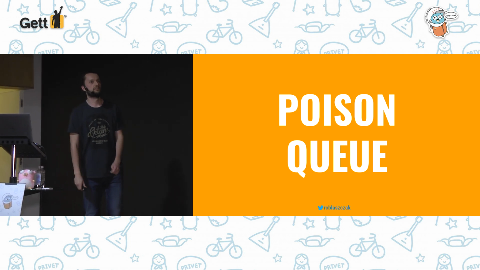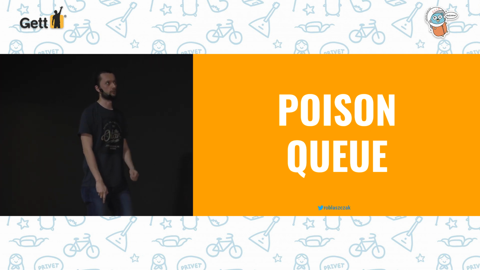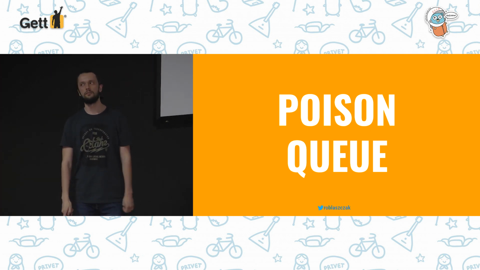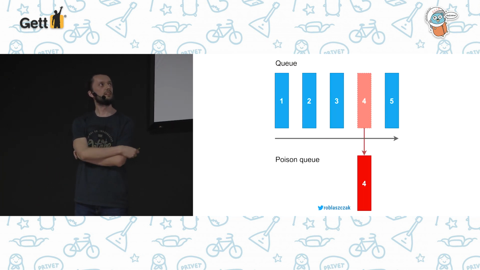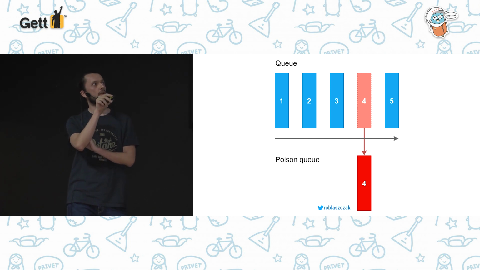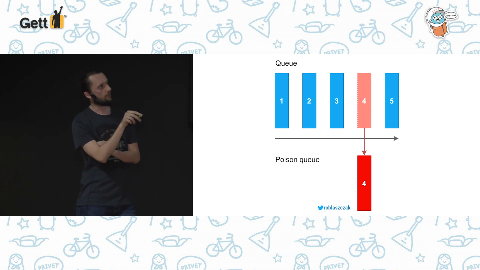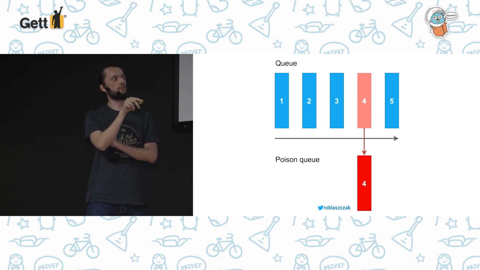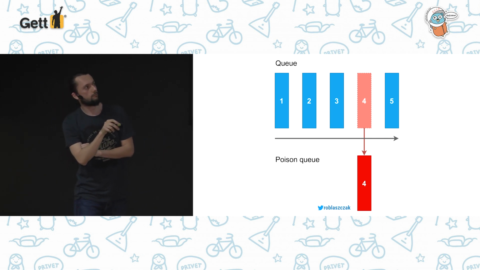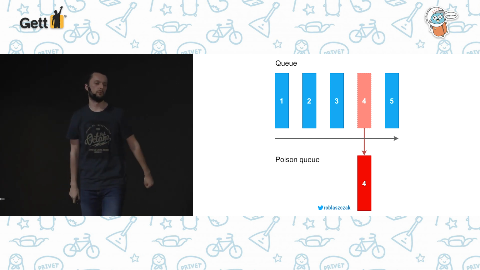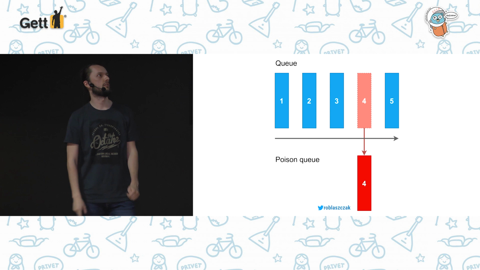Fortunately, there is one pretty simple pattern to do this, and it's the poison queue. The idea is really simple: to have a separate queue and put these invalid messages into that other queue. It's probably a good idea to monitor this queue, and if something is sent to it, we probably check the messages which were sent.